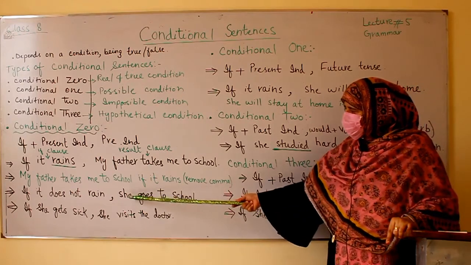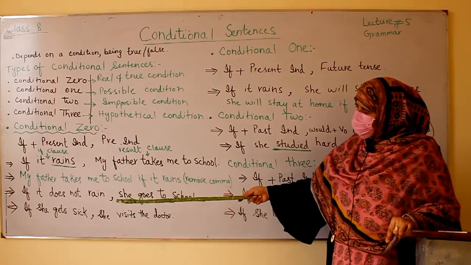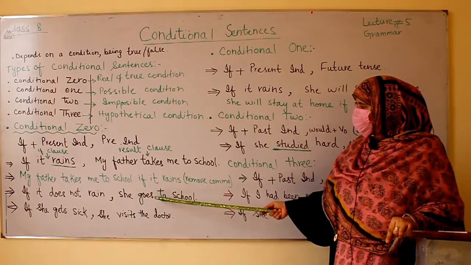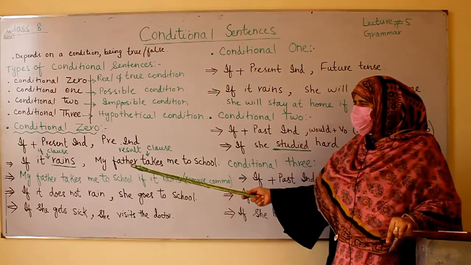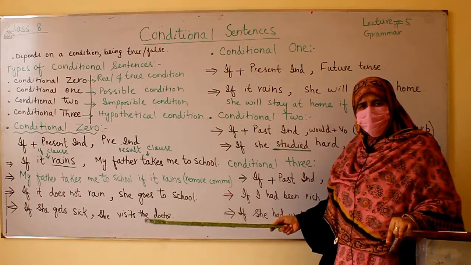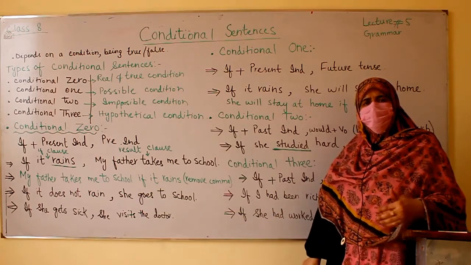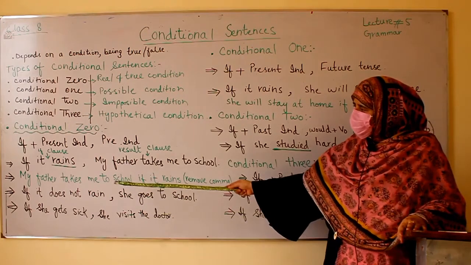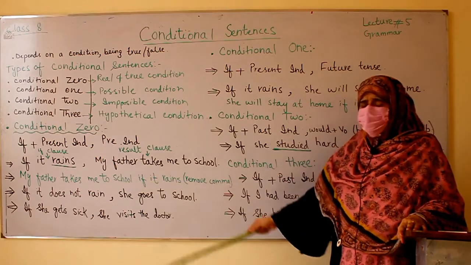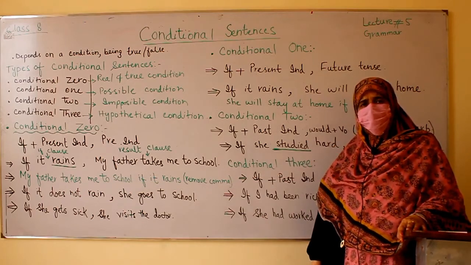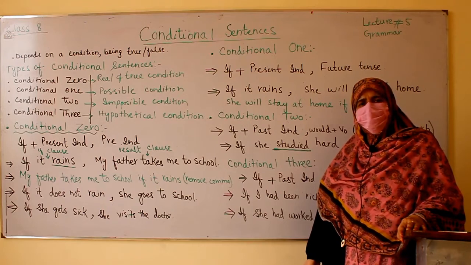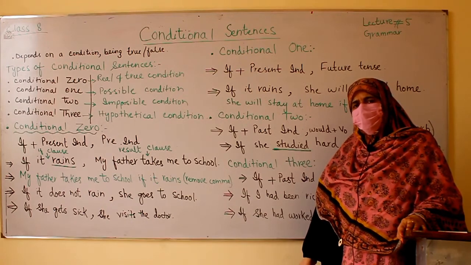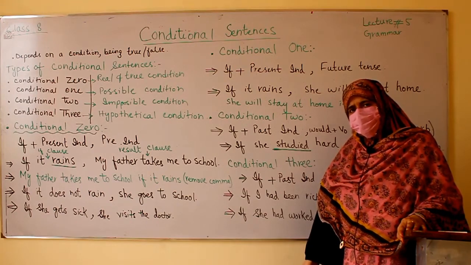You can also write it another way: she goes to school if it does not rain. You can write it both ways, because it is a conditional sentence which depends on a condition, either true or false.